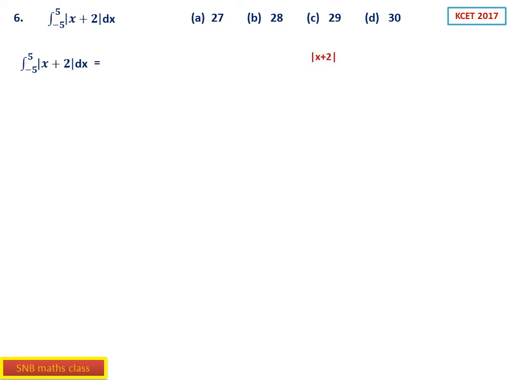Next one, integral from minus 5 to 5 of mod x plus 2 dx. So the options given are 27, 28, 29 and 30. Of course, this is Karnataka CET 2017, sixth question. So let us consider the integral from minus 5 to 5 of mod x plus 2 dx. You know this one: mod x plus 2 will be minus of x plus 2 if x plus 2 is negative. Whatever is inside the mod will be negative if it is less than 0 and positive if it is more than 0. And this will be x plus 2 if x plus 2 is more than or equal to 0, the equality sign I can include also. So this is the condition.